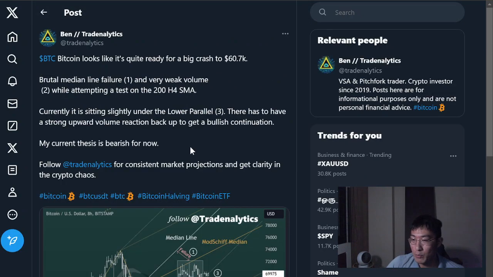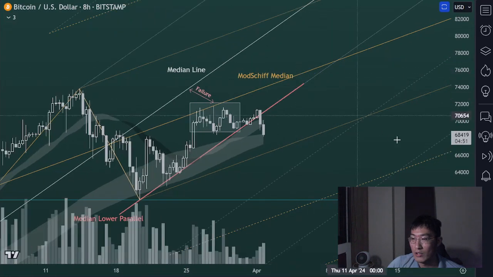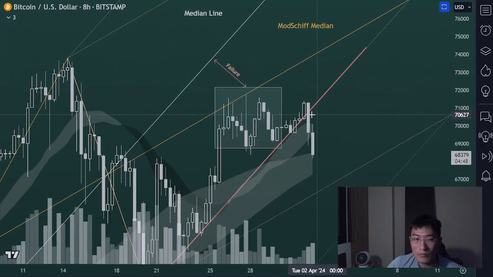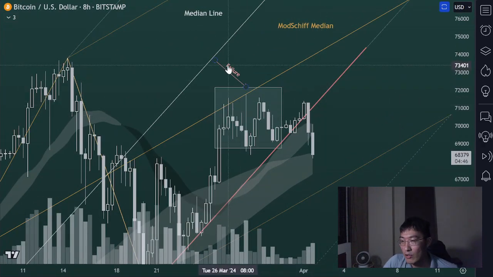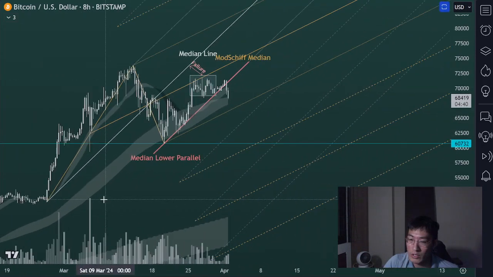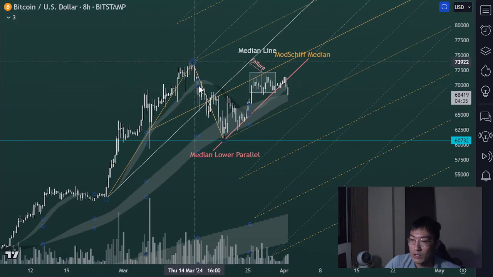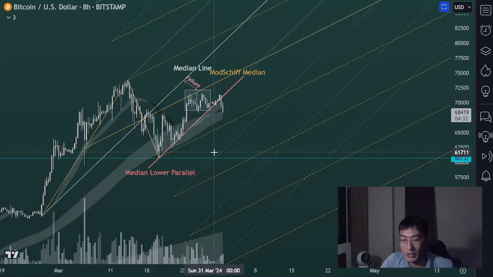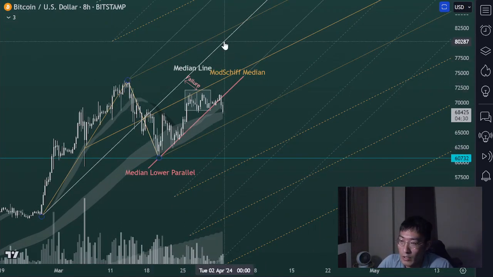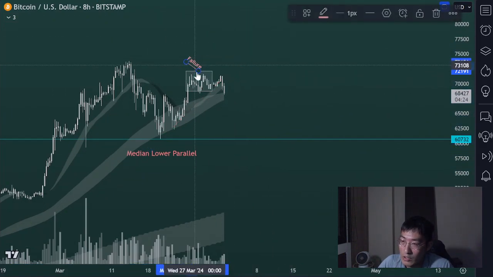Of course, I explained here that there's a median line failure, which you can see right here. If I draw the chart of Bitcoin right now, you can see it much more clearly. So here's the failure that I've been talking about. The median line was created by joining this pivot, which I call pivot A. Pivot B was this, and then pivot C was this. So basically, this is how it was created. If I draw it again, I can show it right here. Okay, so I'll just delete all these things.